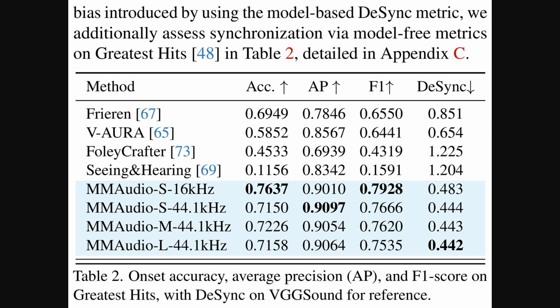Okay, so building on that performance discussion, Table 2 focuses specifically on the synchronization aspect again, but using different model-free metrics on the Greatest Hits dataset. This helps confirm the timing improvements we saw with the desync score in the previous table. You can see MMAudio, especially the S 16 kHz version, gets significantly better scores in accuracy, average precision, and F1 score compared to the other methods listed. This really backs up the claim that MMAudio is great at getting the audio events to happen exactly when they should, according to the video.